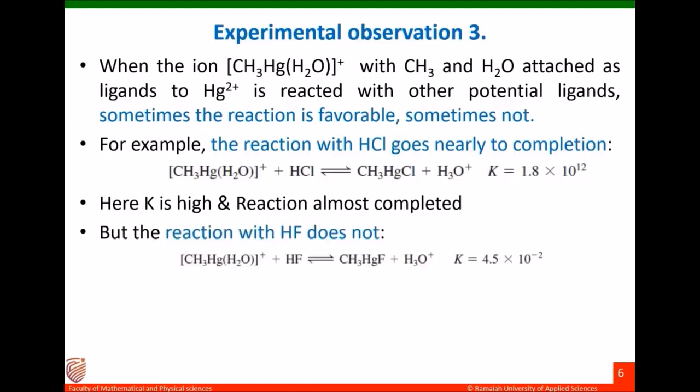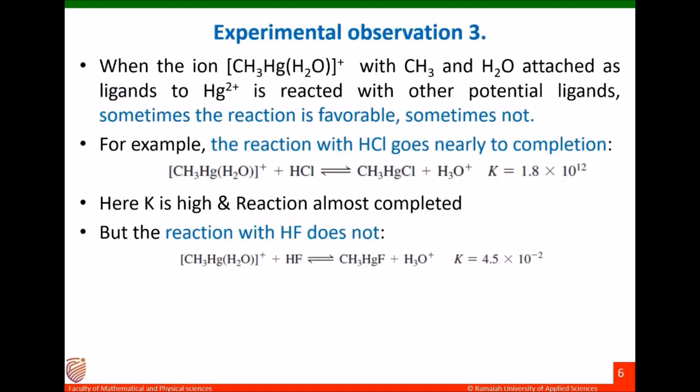But the reaction with hydrogen fluoride does not go the same way. When the same coordination sphere CH3HgH2O+ interacts with hydrogen fluoride, CH3HgF and H3O+ will form, but the equilibrium constant value is 4.5 into 10 to the power minus 2, which is very, very low compared with the reaction with hydrochloric acid.